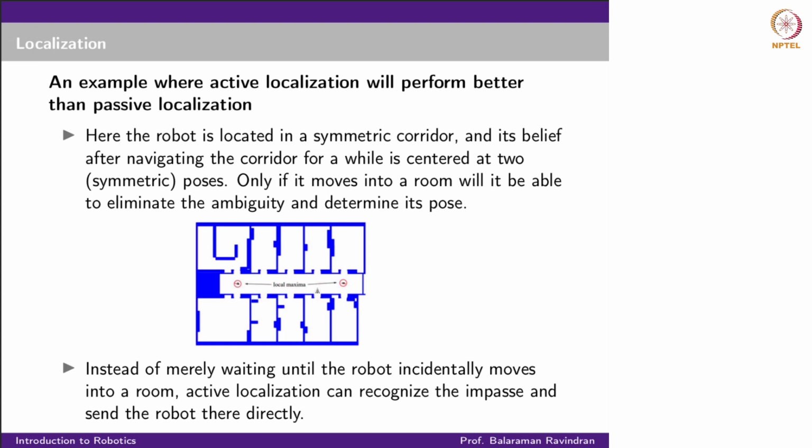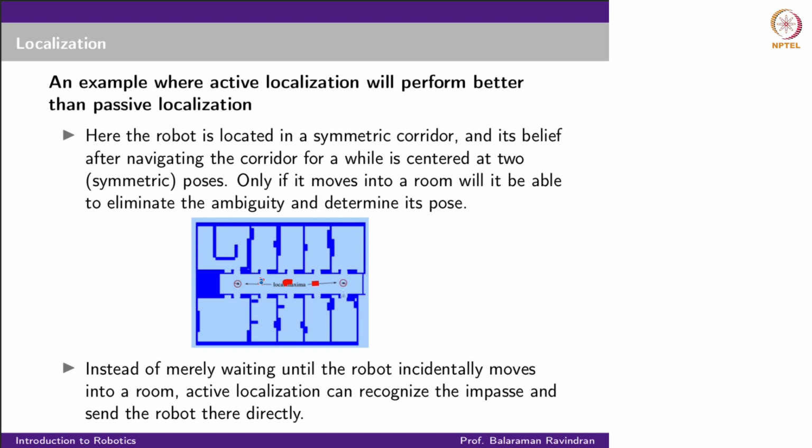Let's say you are here or here or here. All these three places look similar because there is a doorway to the top, there is a doorway to the bottom, and there is free space to the left, there is free space to the right, and whatever slight angles I look at, I'll always see the same measurement, right? So let's say I start in the middle of the corridor. I don't know whether I'm actually in the middle of the corridor or not, because I could either be here or here.